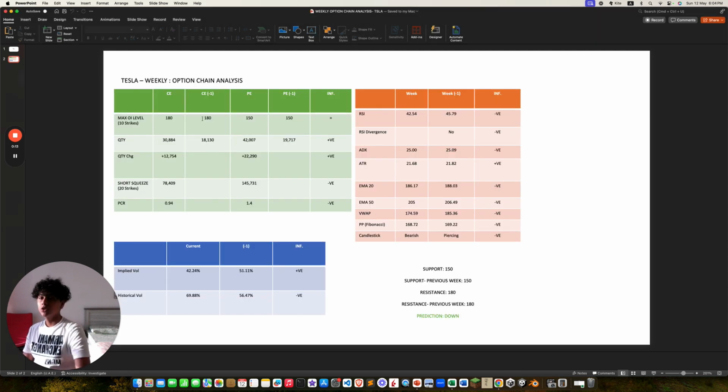We can see that the max Y level is the same across all the CE and PEs from the last 2 weeks. That's neutral. Quantity is a lot higher for PE, which is positive. The change is higher for PE, which is positive. The short squeeze is higher for PE, which is actually negative. PCR is now less than 1, which is negative.